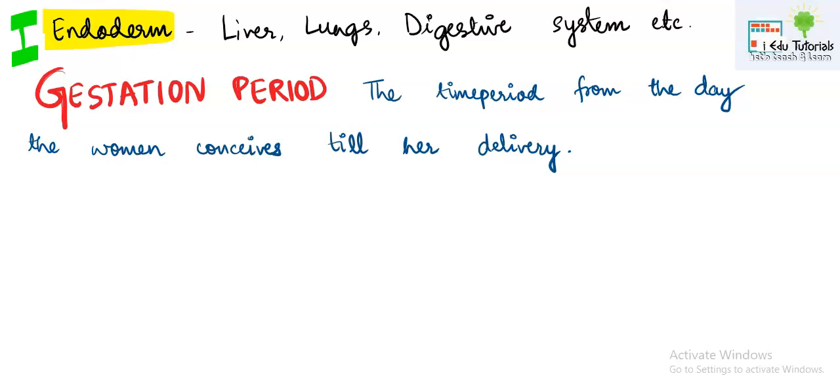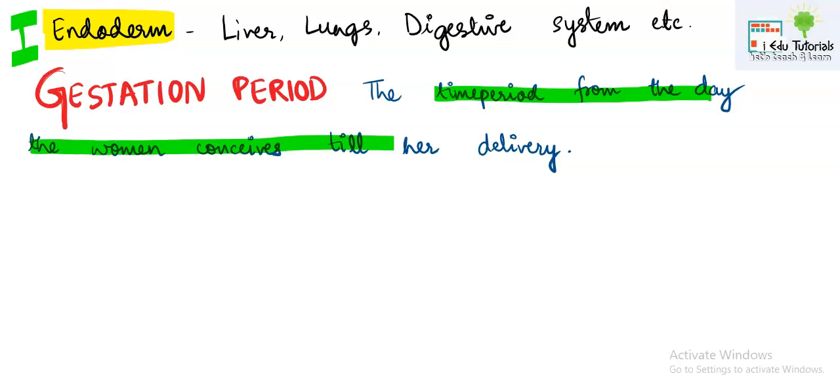Now there are a few more terms which you must understand, and this is the gestation period. Gestation period is the time period from the day the woman conceives till her delivery happens. So the gestation period for the human female is normally 9 months.